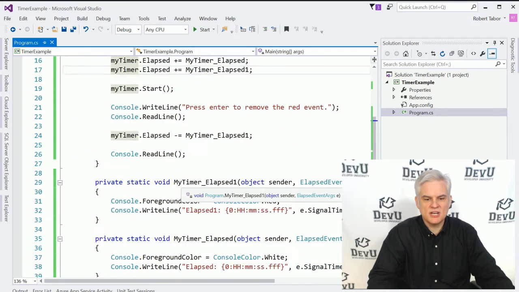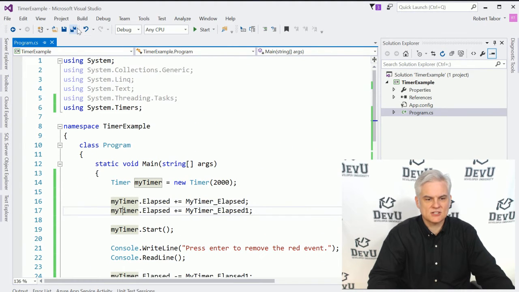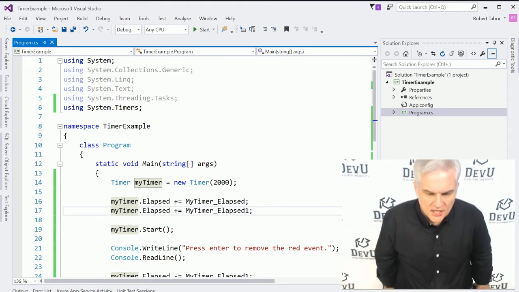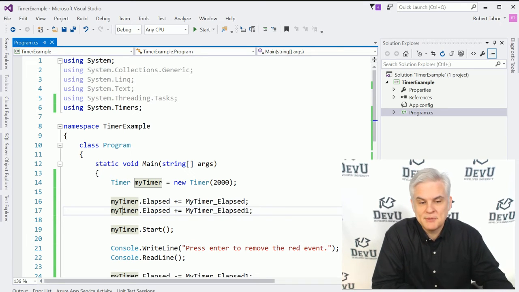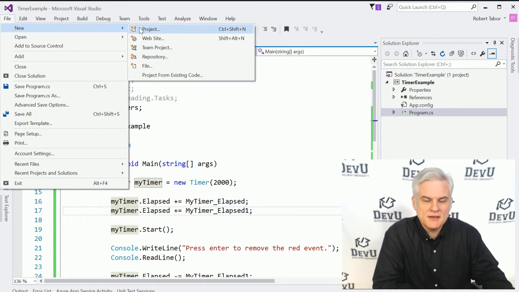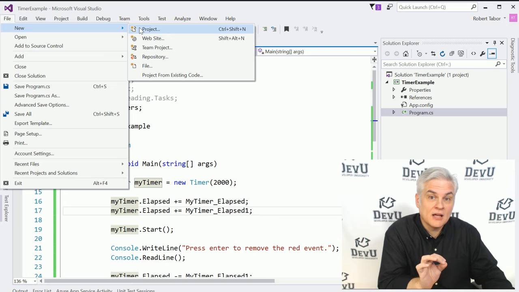All right, so this is the most simple scenario that I could think up without having to actually create a real application. And by real application, I mean one with a graphical user interface. But now that we've broached that topic, let's go ahead and build an example WPF application. WPF stands for Windows Presentation Foundation. It's one of the APIs inside of the .NET Framework class library that you use to build Windows applications. In other words, applications that are executed on the Windows desktop, not web pages that are executed on a server and their markup is delivered into a browser, but a true application that's running on the end user's desktop.